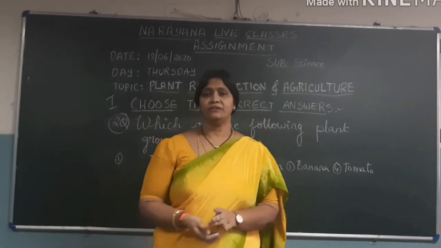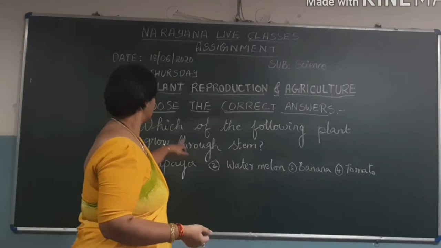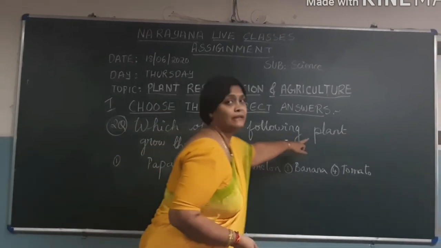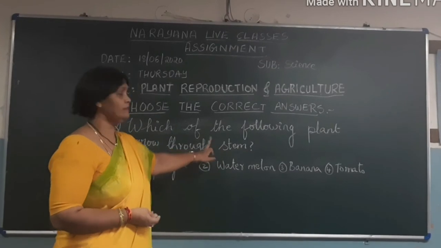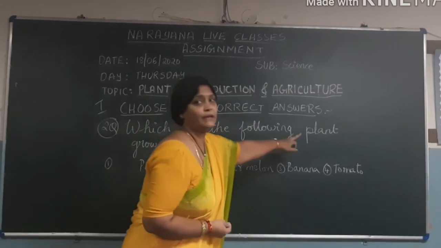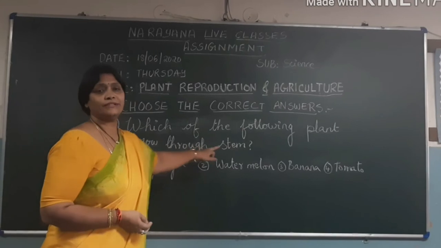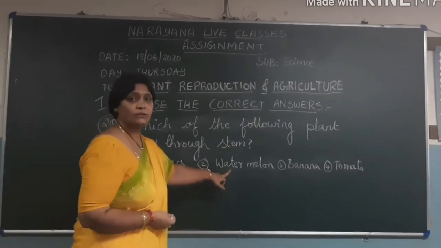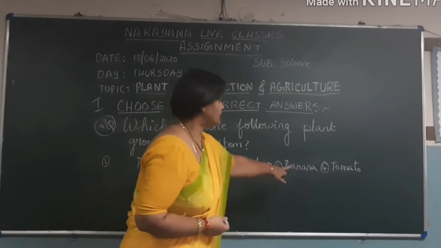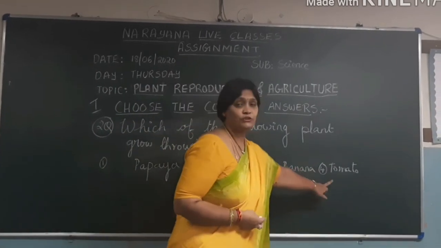The second question in choose the correct answer is, which of the following plants grow through stem? Let me repeat the question again. Which of the following plants grow through stem? The options given are papaya, second one is watermelon, third is banana, and fourth one is tomato.